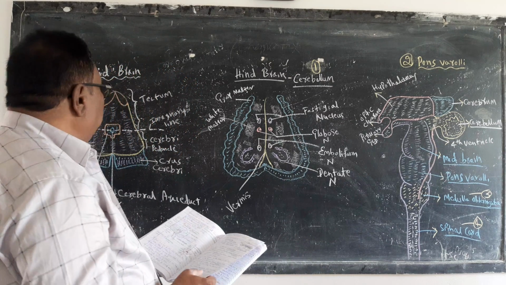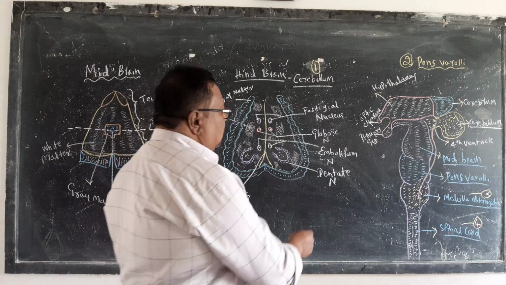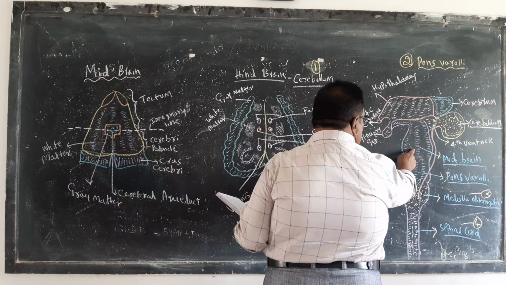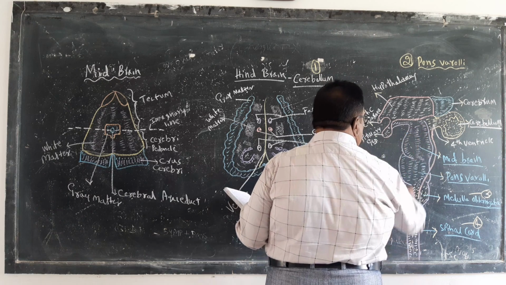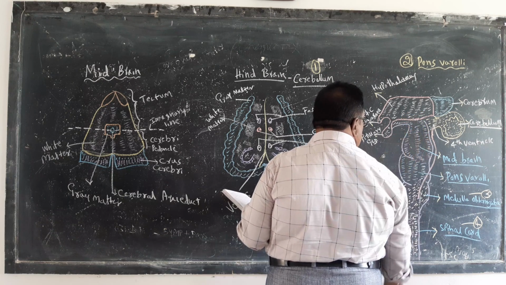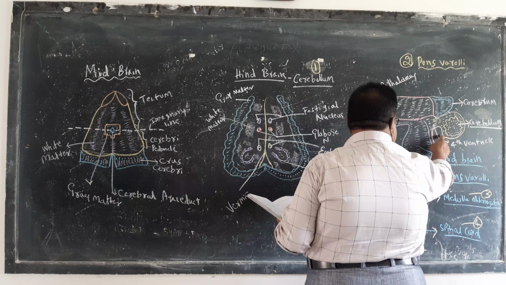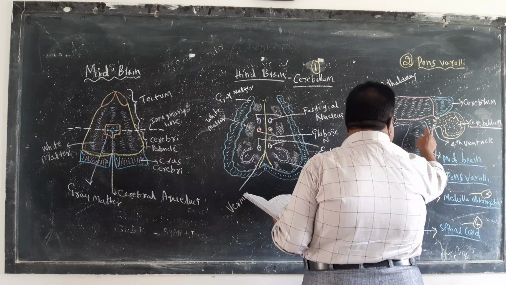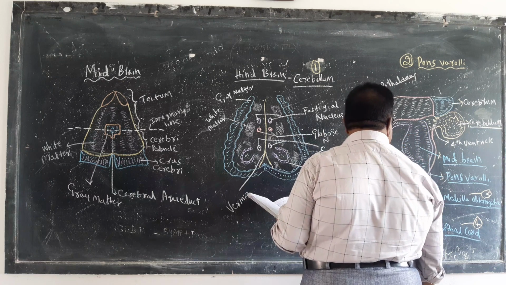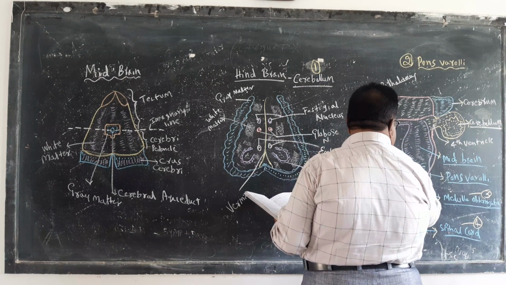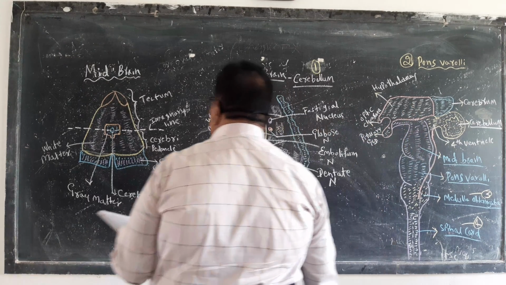Coming to the midbrain, here you can see the midbrain clearly in this figure. The midbrain is present below the hypothalamus and is connected to the cerebellum. It is just below the hypothalamus and above the pons varolii. So this is the midbrain.